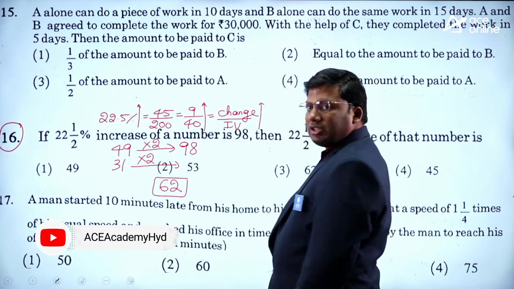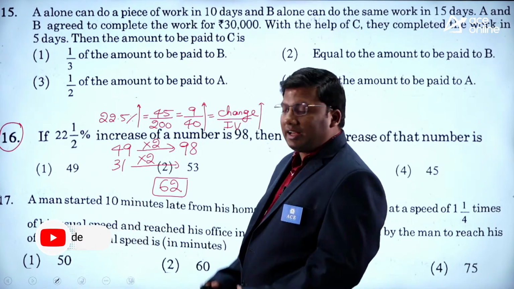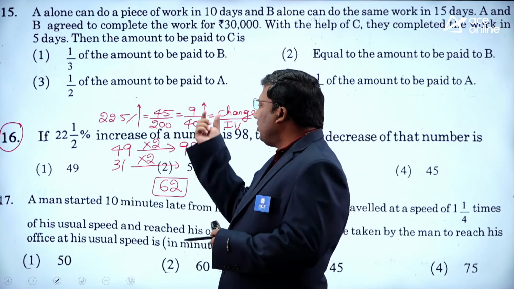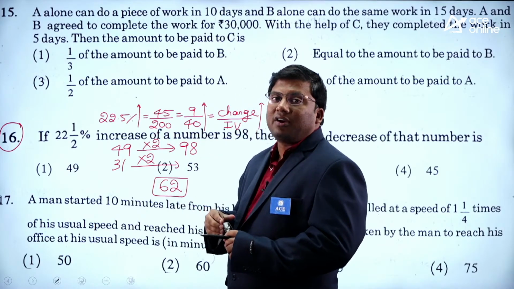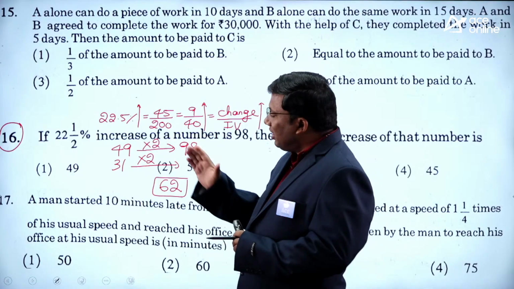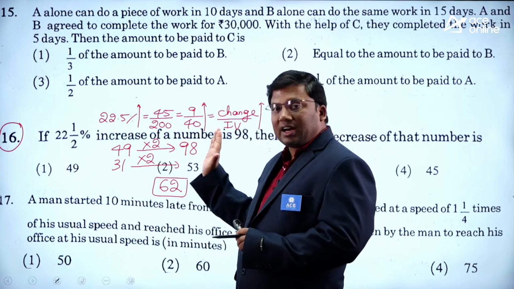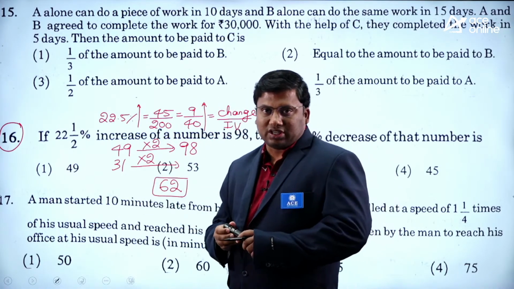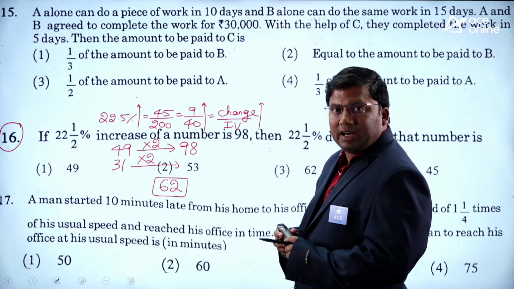31 2s are 62. Again, I am explaining. 22.5% increase, 22.5 is 45 by 200, which is 9 by 40. On 49 increase, 49 is becoming 98. 49 2s are 98, so 31 will become 31 2s are 62. I hope the idea is clear.